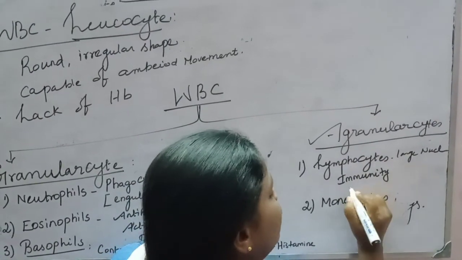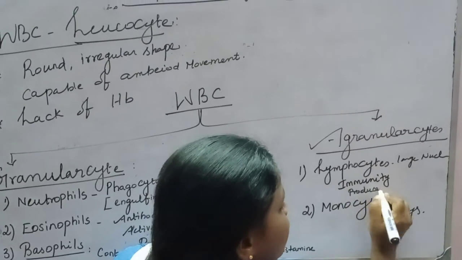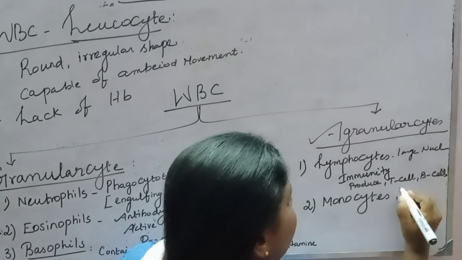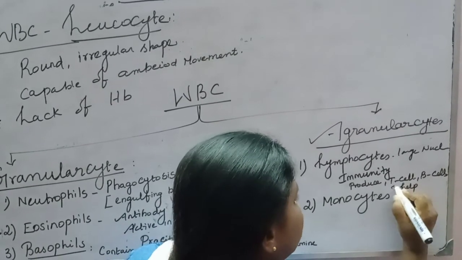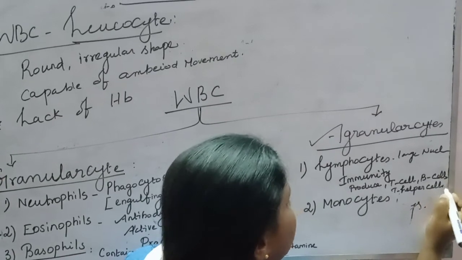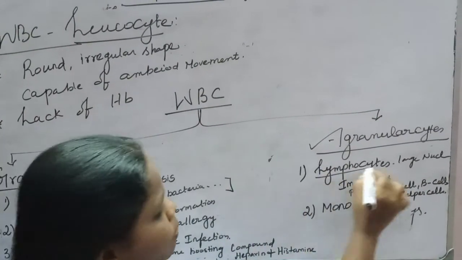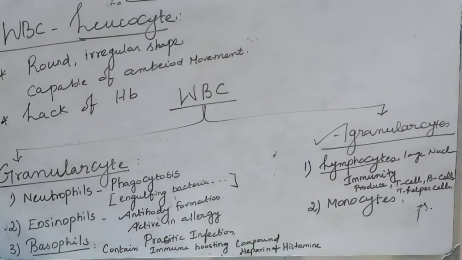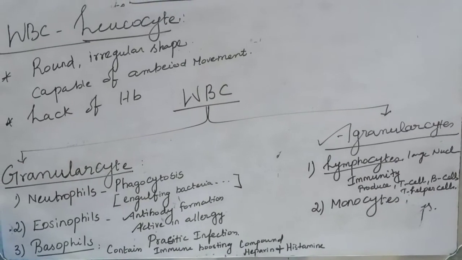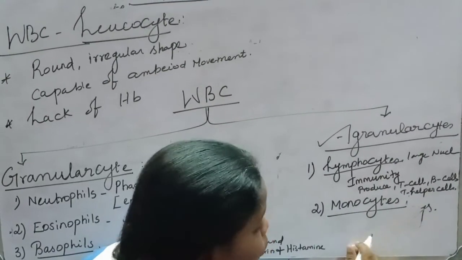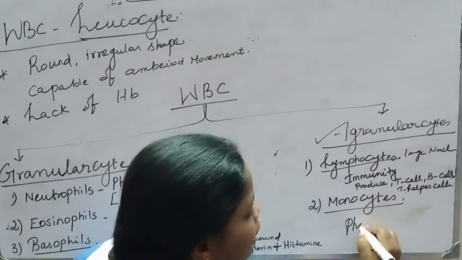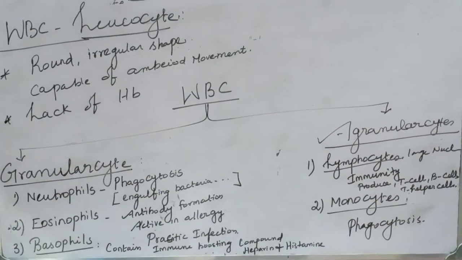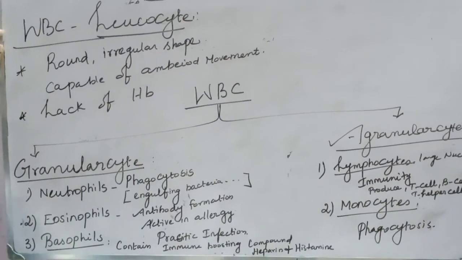Lymphocytes play an important role in immunity, producing T lymphocytes, B lymphocytes and T helper cells. Monocytes play an important role in phagocytosis. So these are the components of WBC.